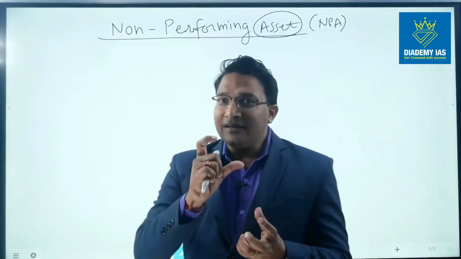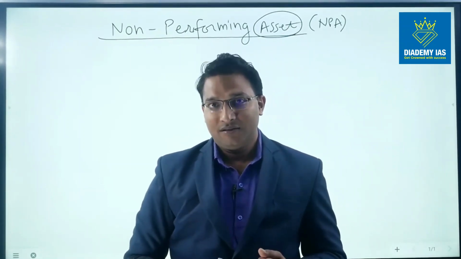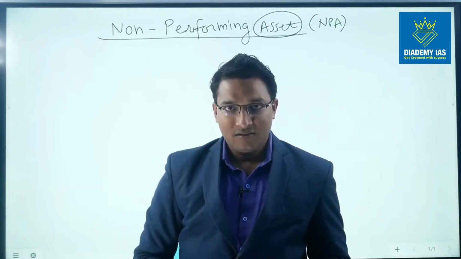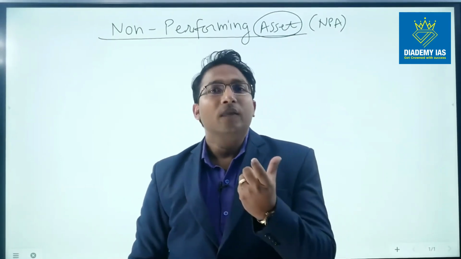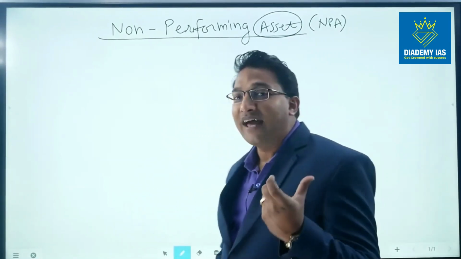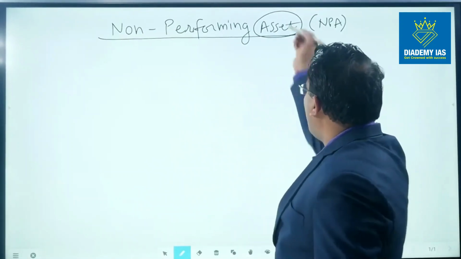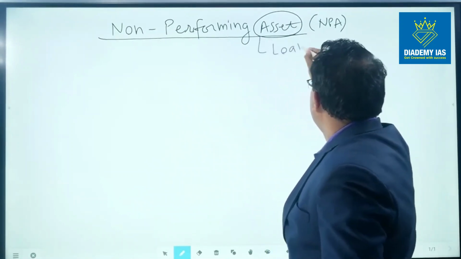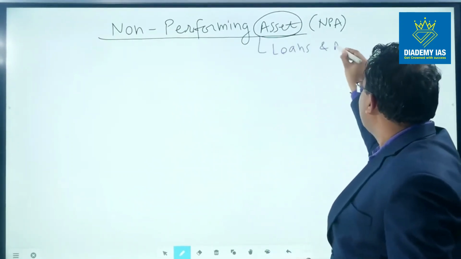Now, in case of a bank, just think what the asset is. In case of a bank, the asset can be in two forms. First, it can be in the form of loans and advances.